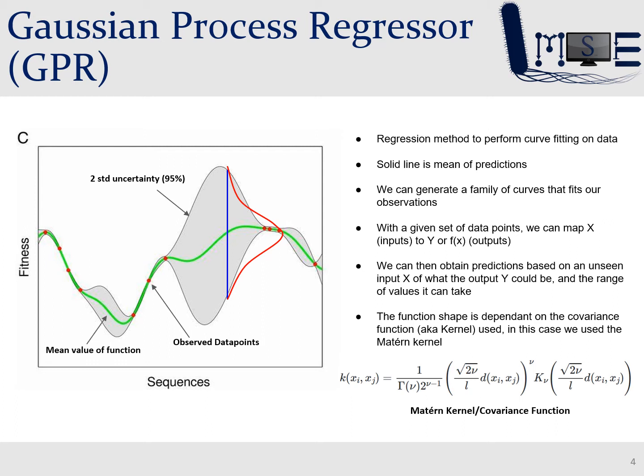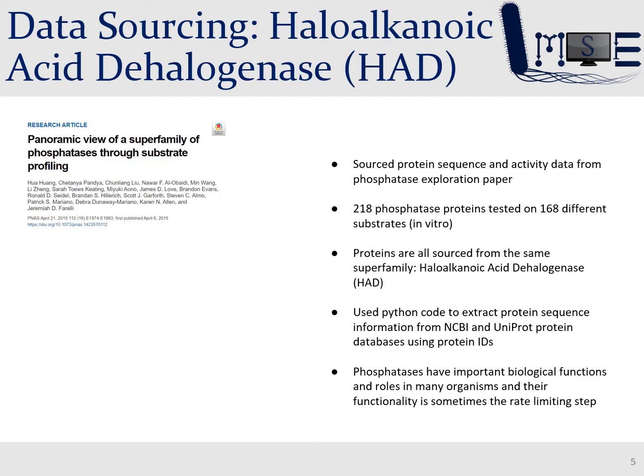For the purpose of this investigation, I settled on the Matern kernel, as this is what is used most commonly in literature. During times like this, we are not able to access the lab to conduct experiments ourselves, and so we had to source our data elsewhere. We used protein sequences and protein activity data from a paper which had investigated the haloalkanoic acid dehalogenase (HAD) superfamily. HAD are a superfamily of phosphatase proteins.